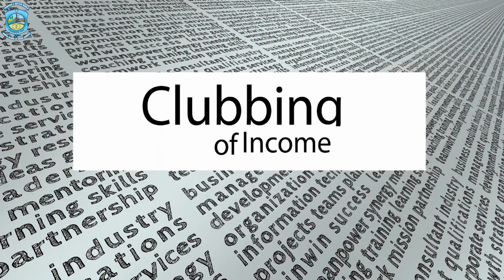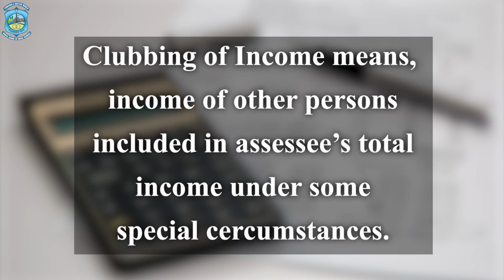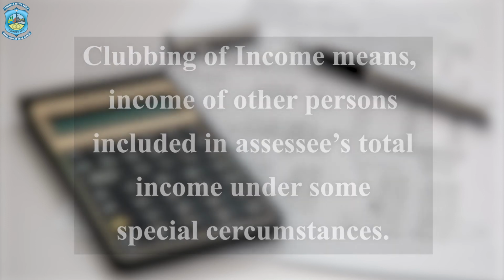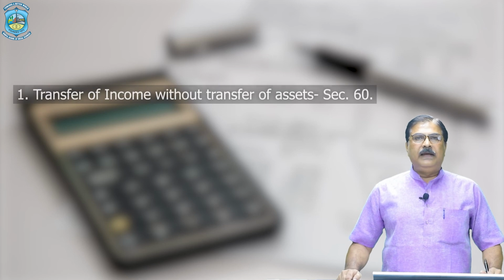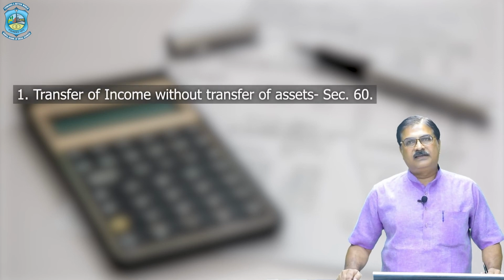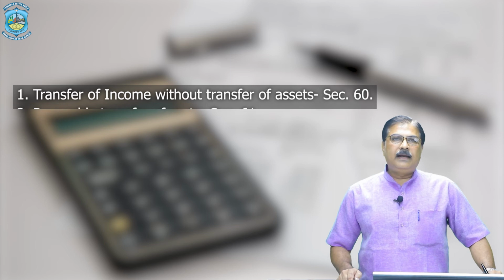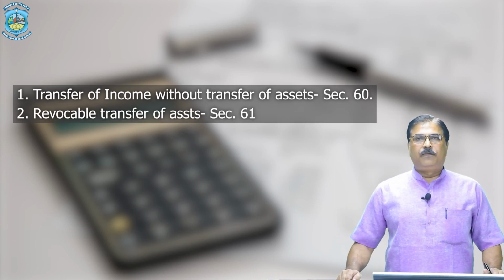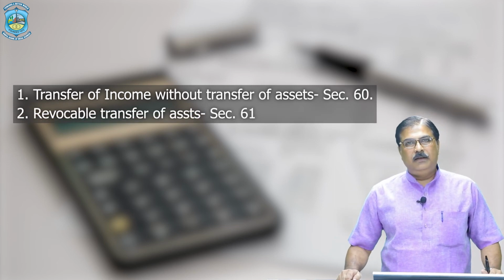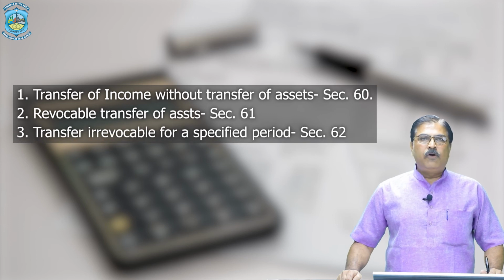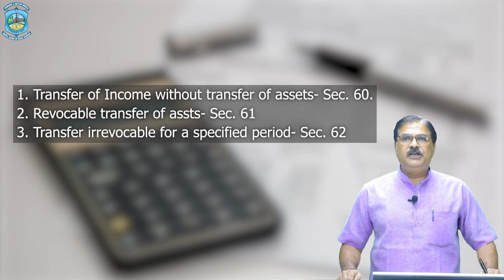Now let's start and try to understand what is clubbing of income. Clubbing of income means income of other persons included in the assessee's total income under some special circumstances. For example, transfer of income without transfer of assets under section 60. Second, revocable transfer of assets under section 61. Then transfer irrevocable for a specified period under section 62.